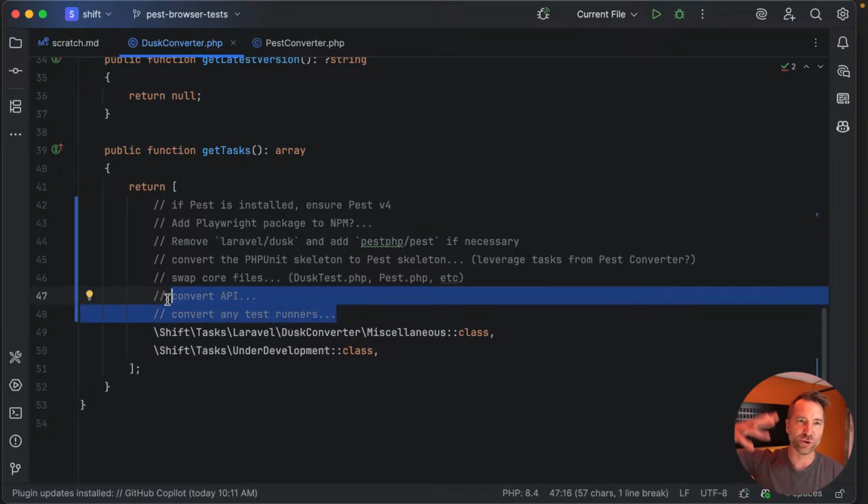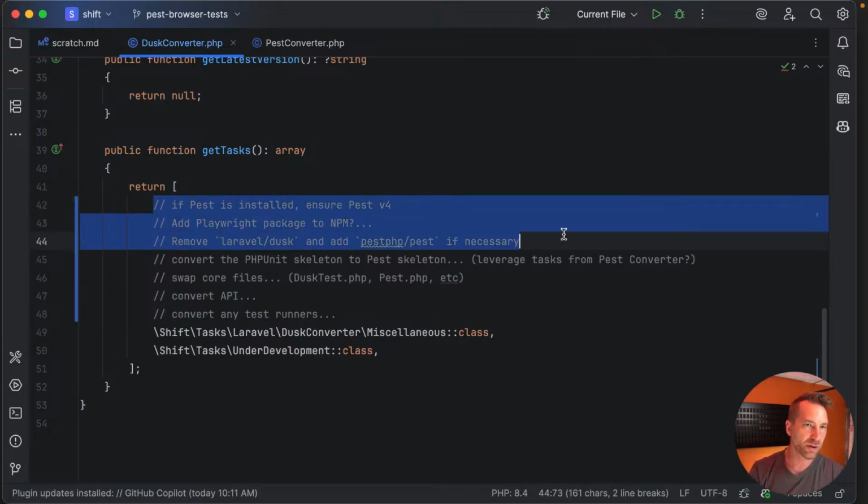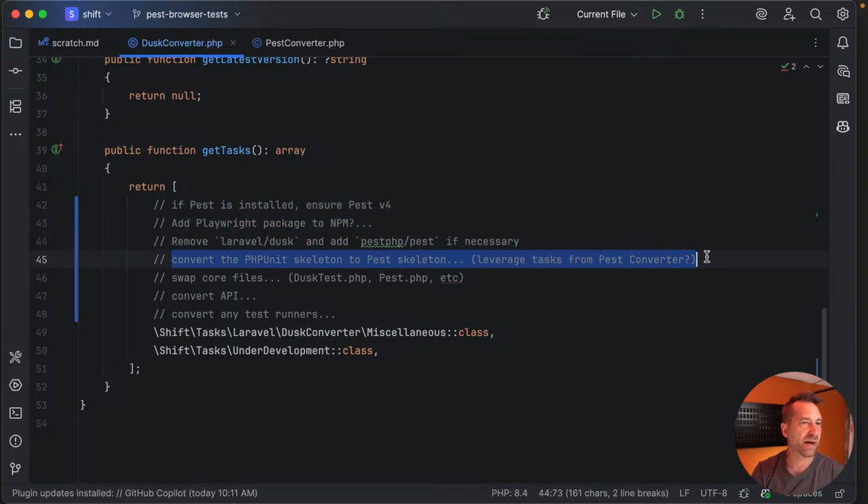That gets into Thursday and Friday. I think tomorrow's goal is to build these first three or four tasks. I don't think that would take very long, twenty minutes, famous last words. And then we'll start to build a test fixture of something very simple. Maybe from the docs, he has an example of before and after. That'll drive out the test suite and the first test, and we might just end on a failing test. That might be Thursday. I think Thursday will be how much of the Pest Converter can we use to do this big thing.